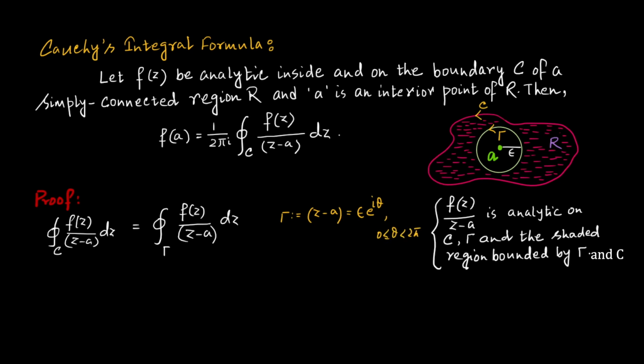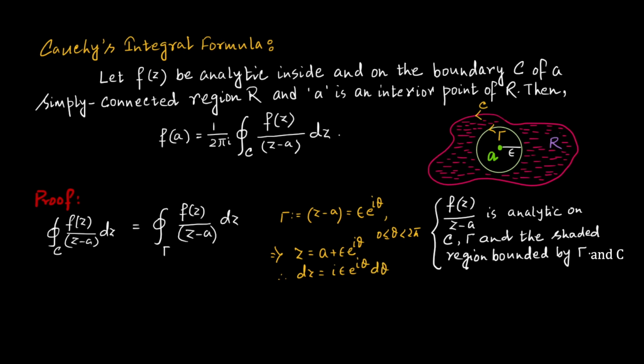That means any point z on gamma can be expressed as a + ε e^(iθ), where θ will be something lying between 0 and 2π, with the 2π side open. And this implies dz is also iε e^(iθ) dθ.